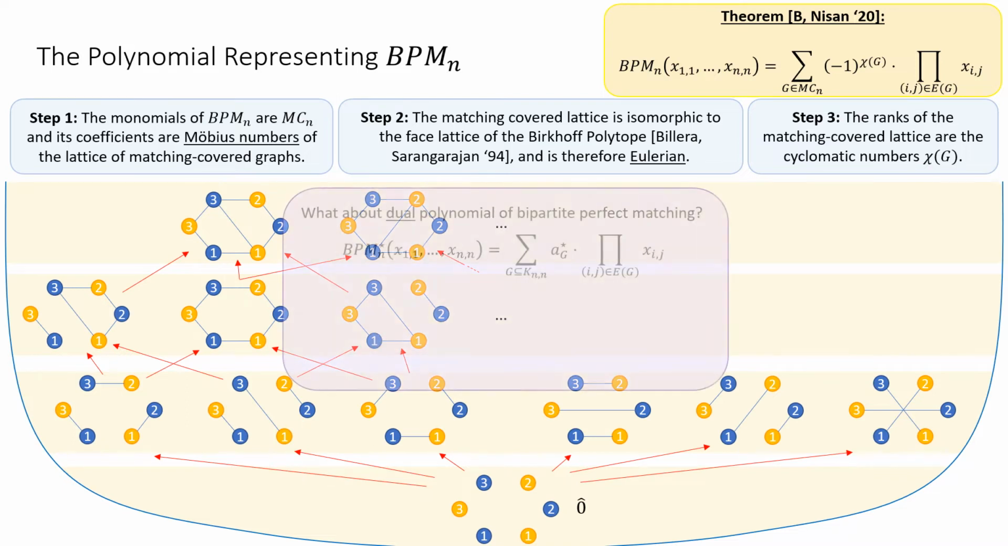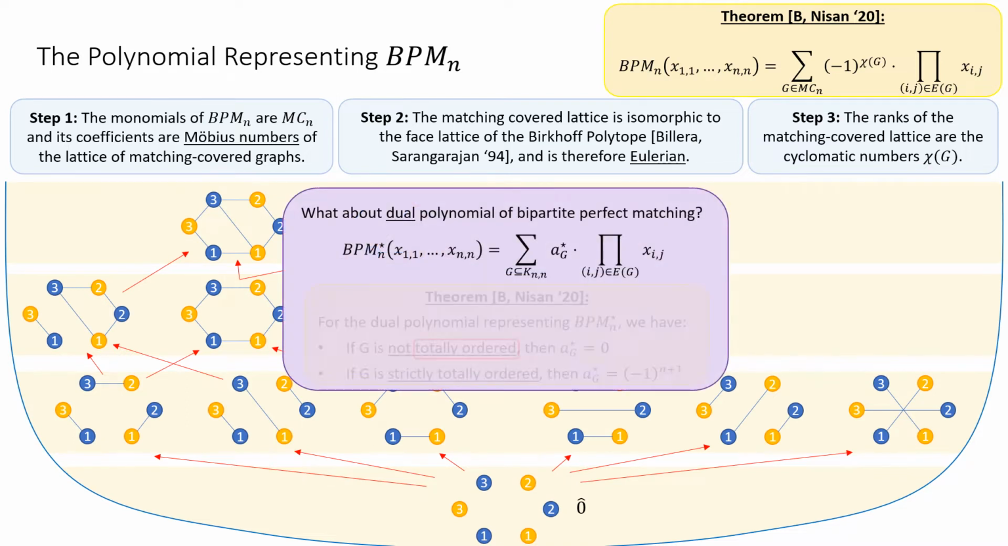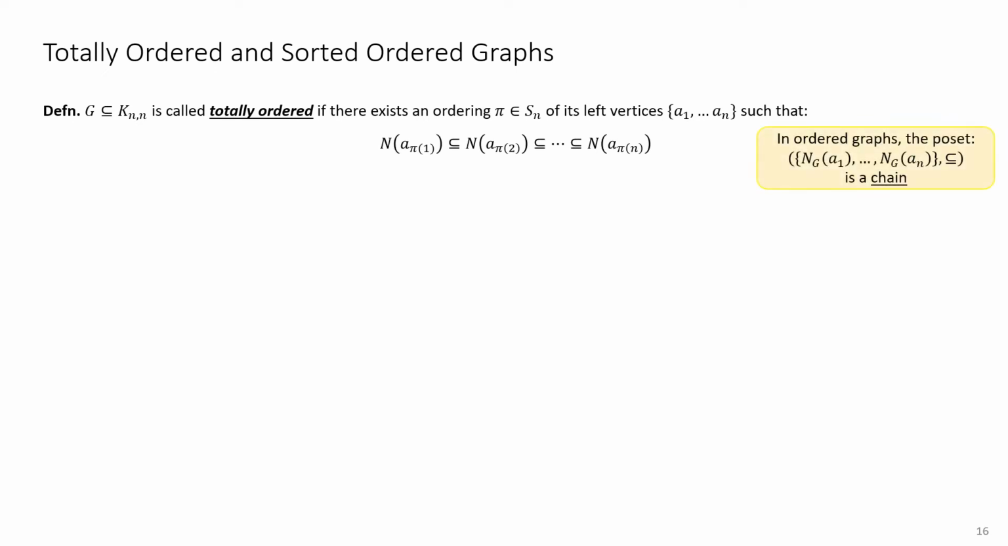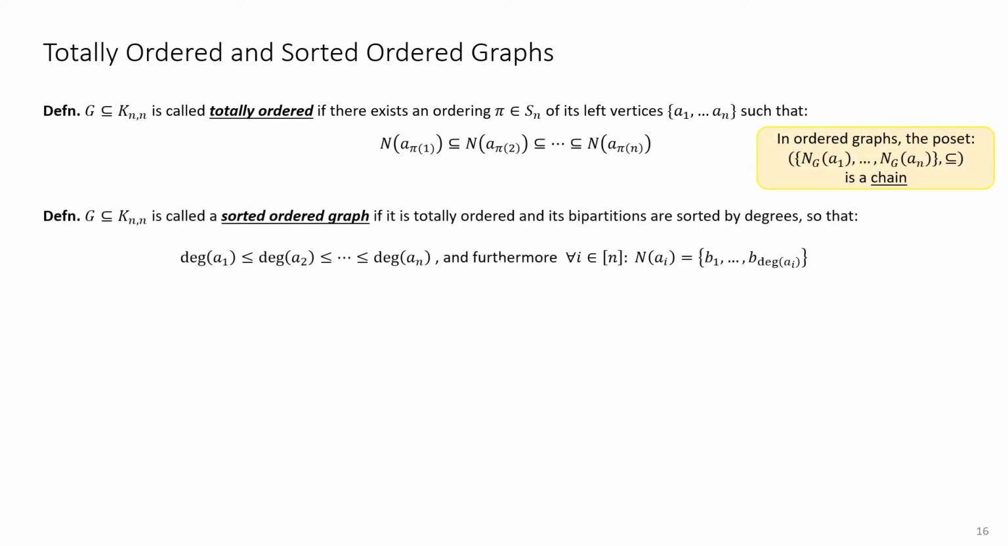Therefore, let's turn our attention back to the dual polynomial. In the same paper with Noam Nisan, we also obtained the following partial characterization of the dual. In particular, we showed that the only monomials that may appear in this polynomial correspond to the set of totally ordered graphs, which is a very sparse set. We call a graph totally ordered if, up to a permutation over its left vertices, their neighborhood sets form a chain with respect to inclusion.